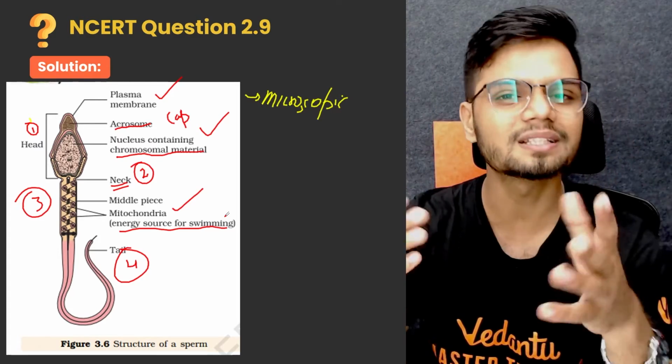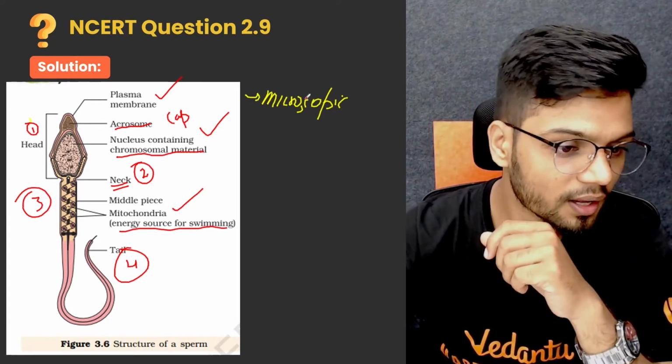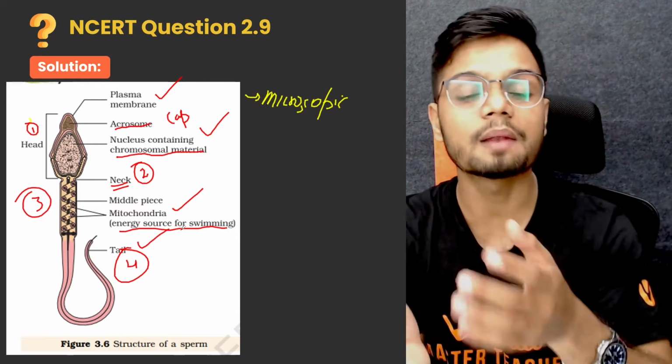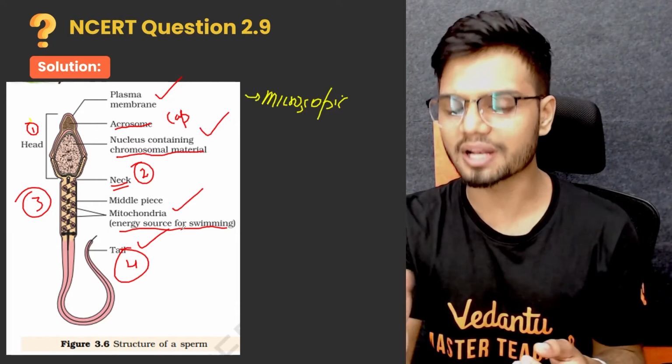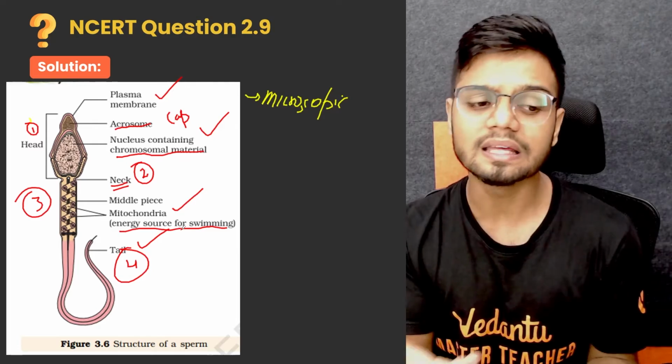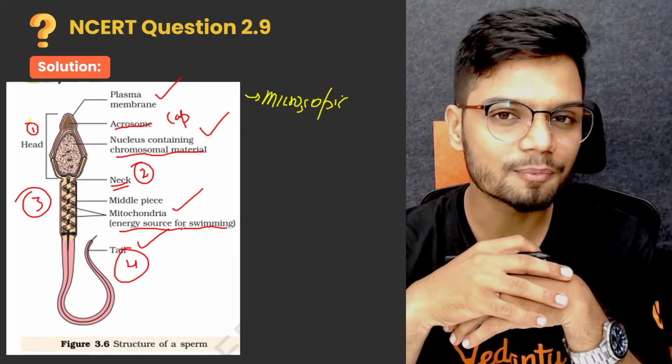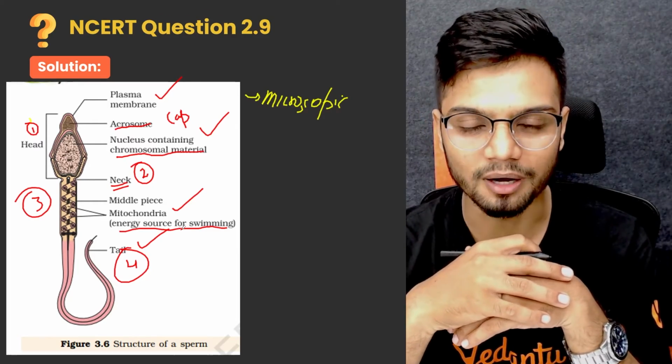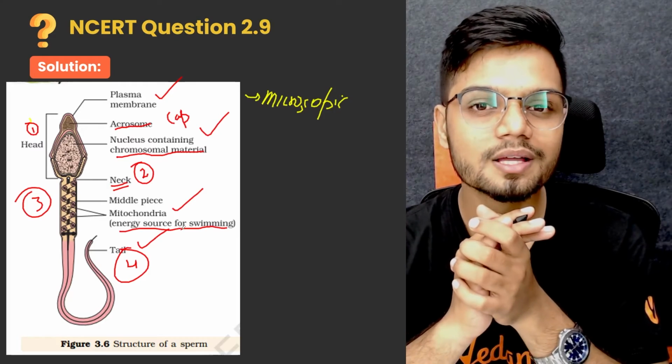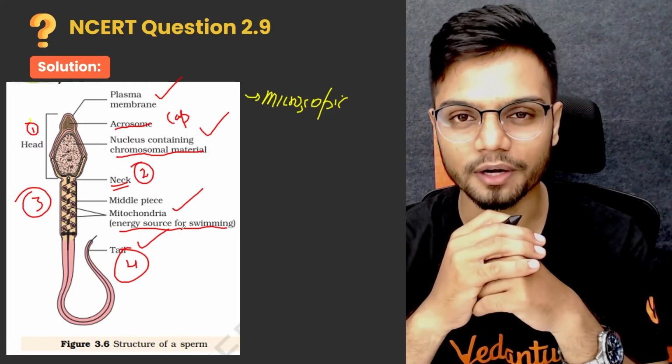So capacitation is nothing but activation of the sperm, right? Then you have finally the tail portion, which helps in the motility, like a flagella in a bacteria. Bacteria has flagella for motility. Similarly, you have the tail region, which provides the motility to the sperm. There it is, the structure of the sperm completely decoded for you.